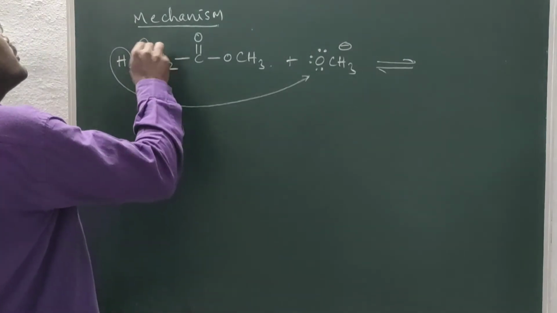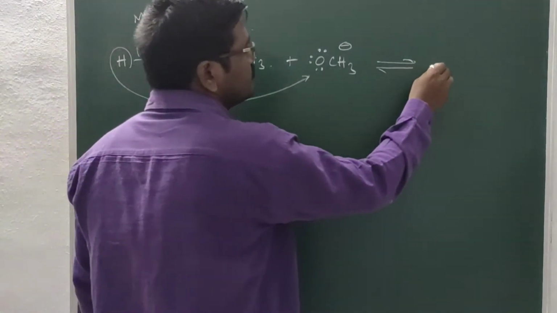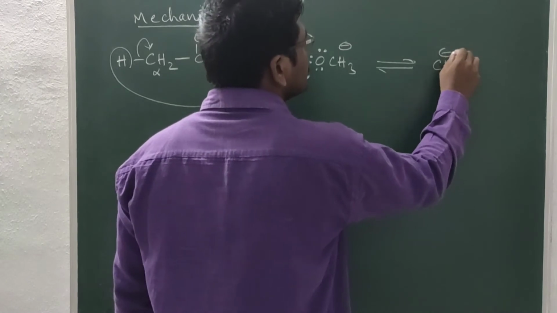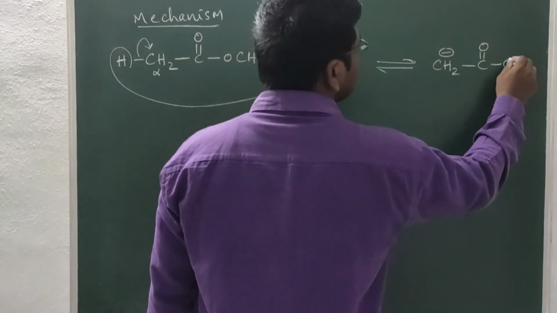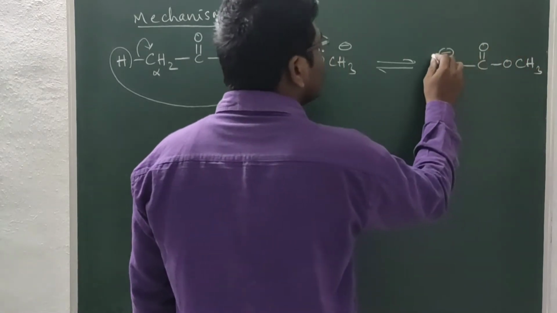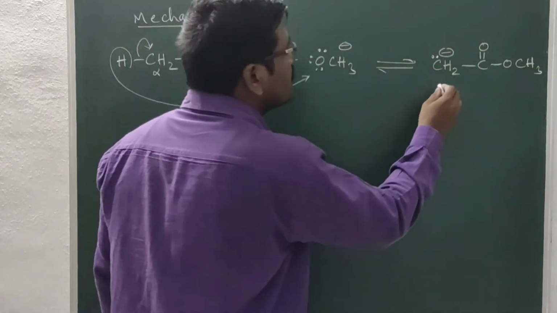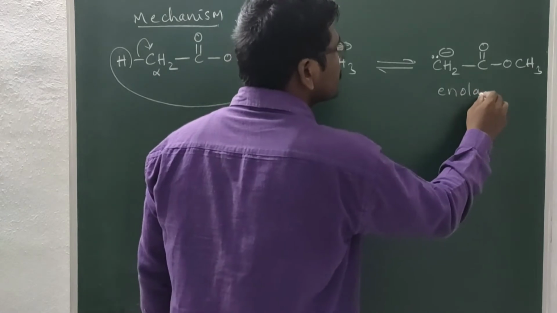Now the sigma bonded pair is taken up by carbon. So we got the enolate ion, like this.